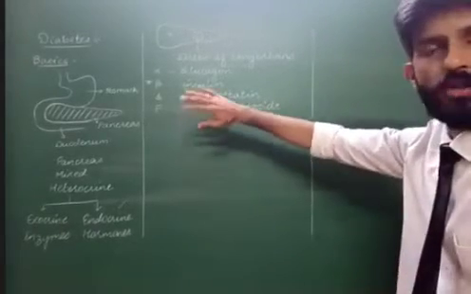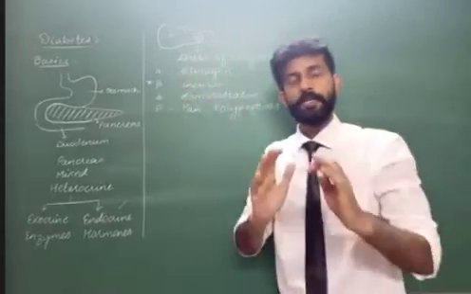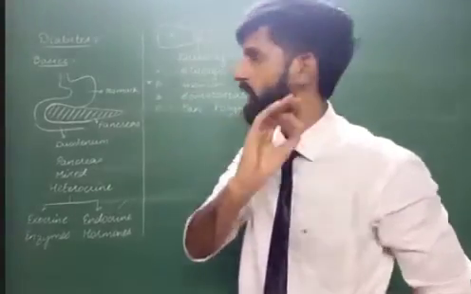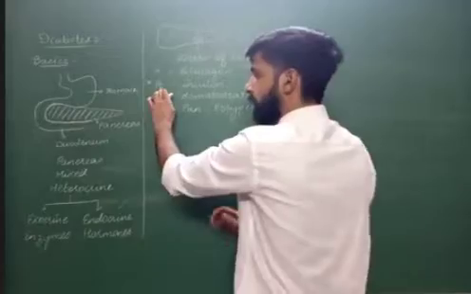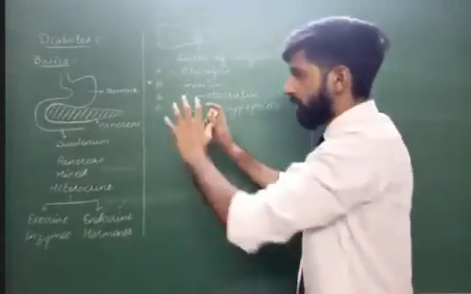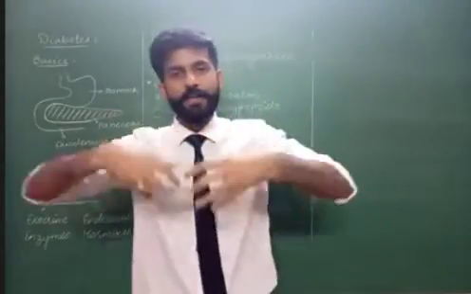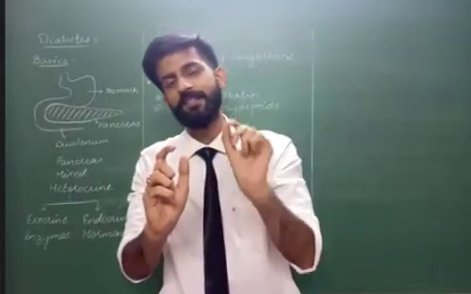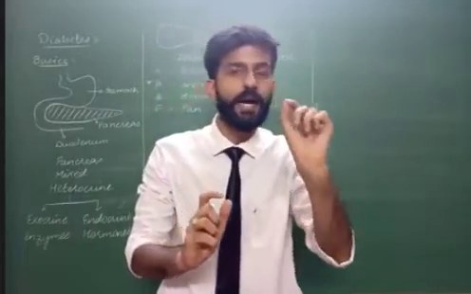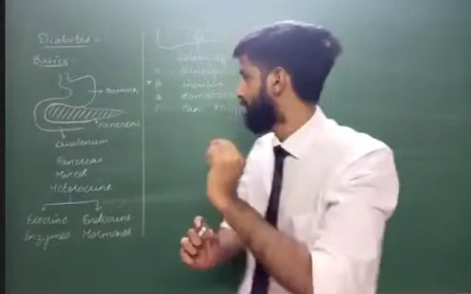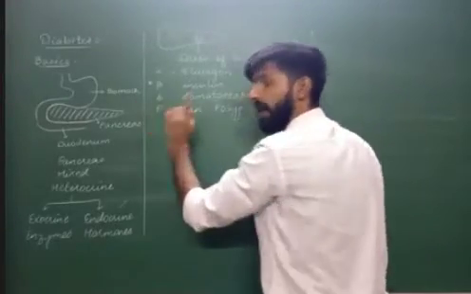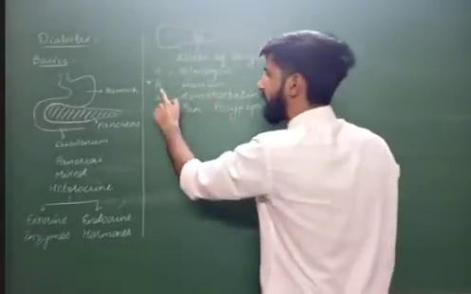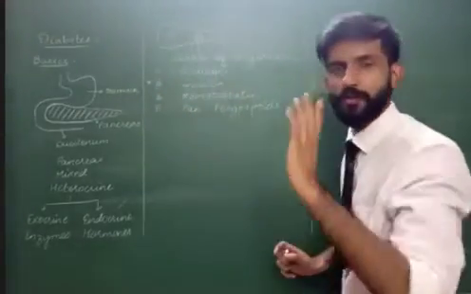Now, out of all these cells, my dear students, focus only on beta cells. So all you have to remember is we have this organ called as pancreas in our abdomen. Inside pancreas, there are a group of cells called as alpha, beta, delta, and F cells, of which the beta cell produces insulin.